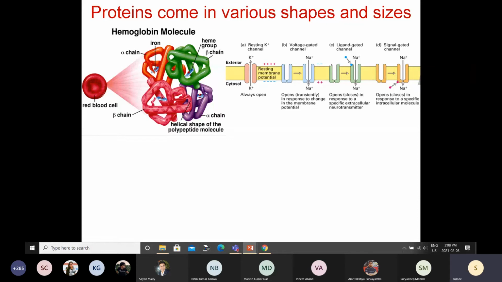It binds oxygen very tightly in the lungs, and then when it goes to your muscle, that tightness of binding becomes weak, and it will release the oxygen there. So it is a very good oxygen transporter, and then it will pick up carbon dioxide from those muscle cells or different parts of your body and bring it back to the lungs. So it's a fantastic carrier molecule. And these red blood cells are packed with these proteins. These are the ones which give the red color to these red blood cells, and these cells give the red color to your blood.